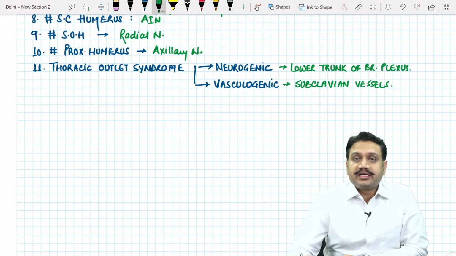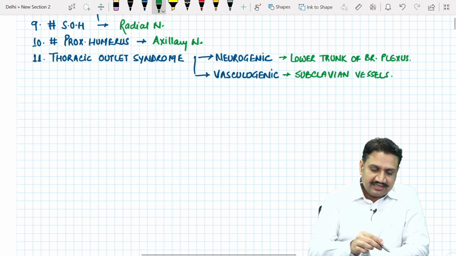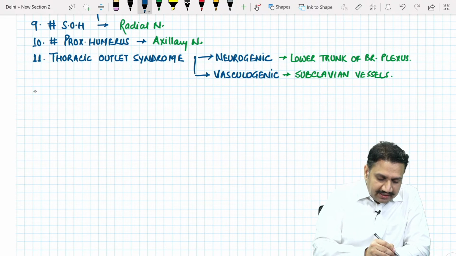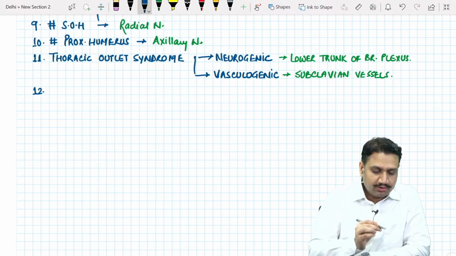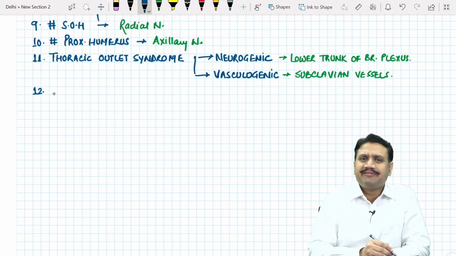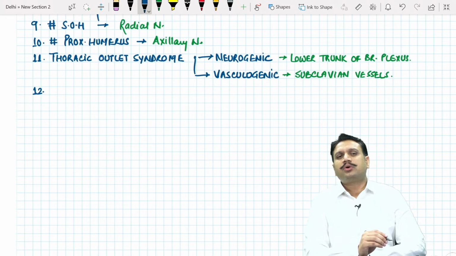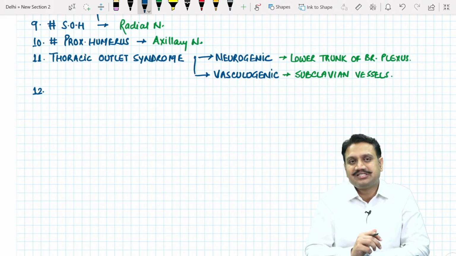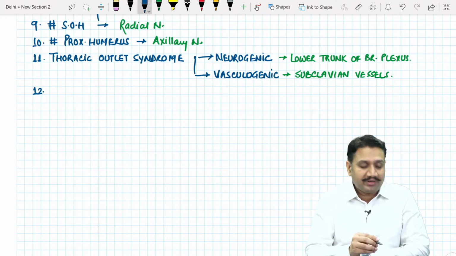The Roos test was there in your exams as well. So subclavian vessel injury can very well be asked in your exams. Okay, that was your vasculogenic. As I said, we will make another table for thoracic outlet. Then you have the clavicle injuries, which usually cause only malunion and don't cause any subclavian vessel or brachial plexus injury. But that is uncommon.